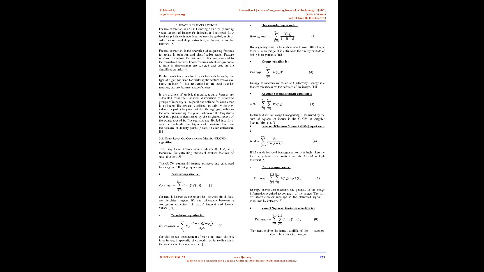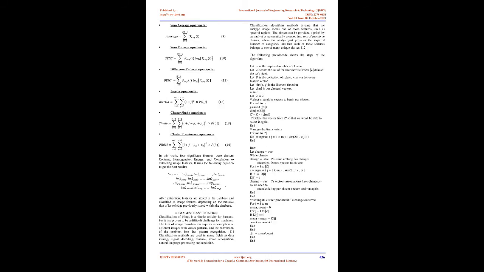CBIR's key low-level characteristics are color, texture, and shape. Based on these low-level characteristics, a feature vector is automatically extracted for each picture in CBIR systems. The similarity distance between the query picture's feature vector and the feature vectors in the image database is then calculated. Finally, the algorithm finds photos that are comparable to the query based on their similarity values, which are known as features.